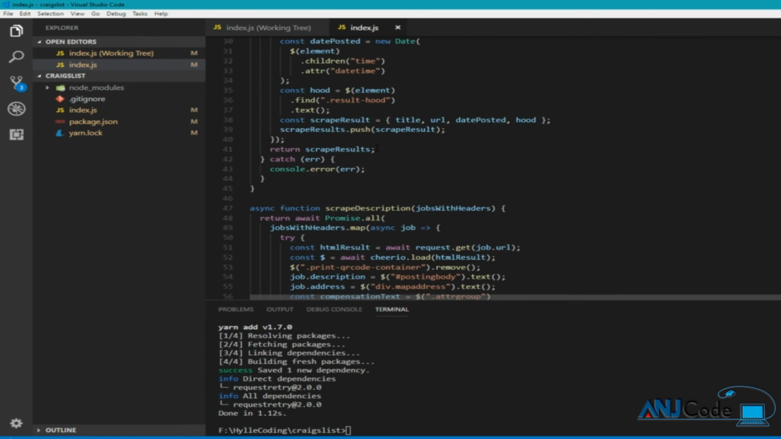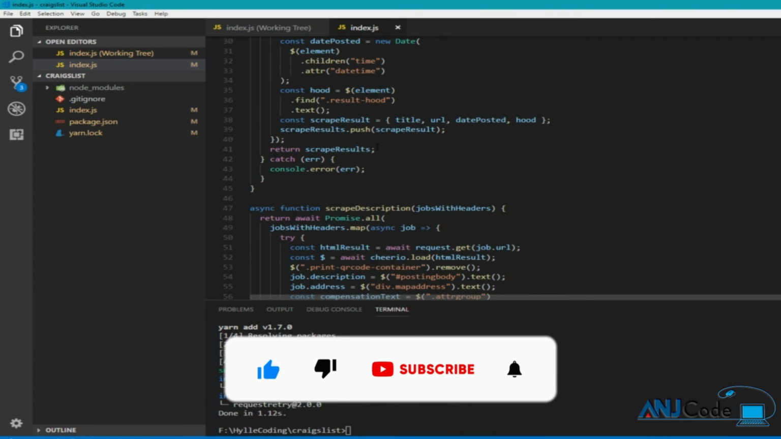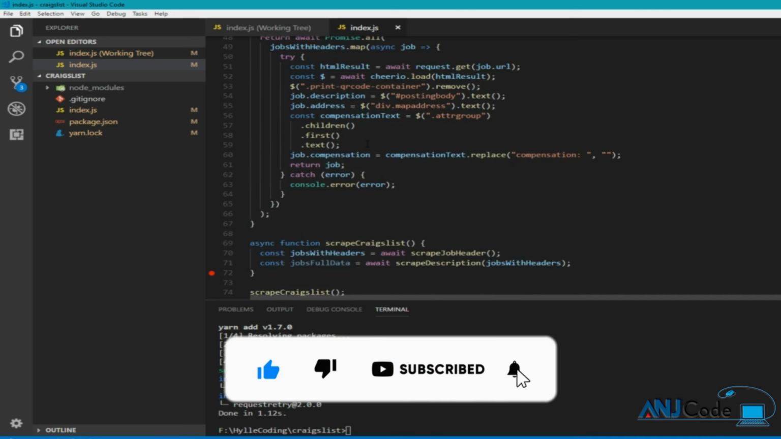Okay, so that was how to handle bad network connectivity in 5 minutes. I hope this helped you a bit and you can get further on with the wonderful world of web scraping.